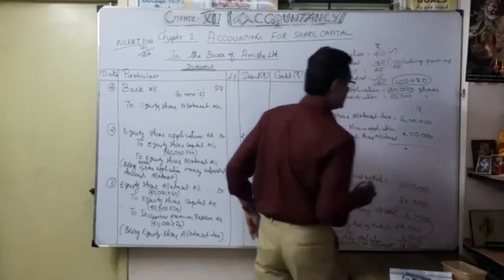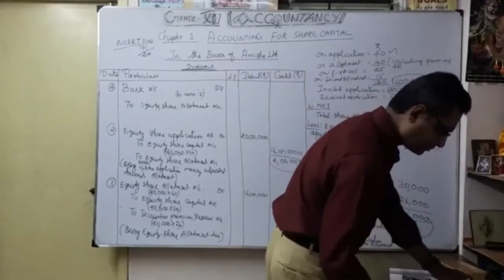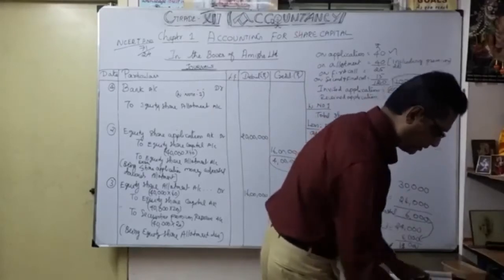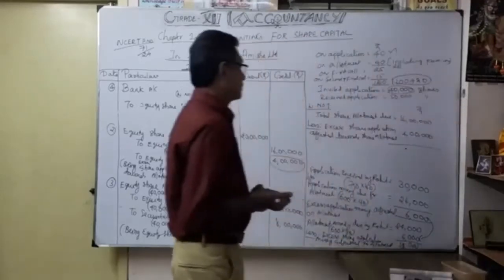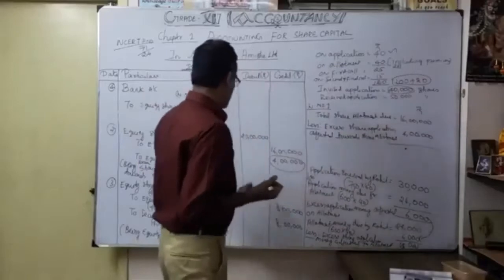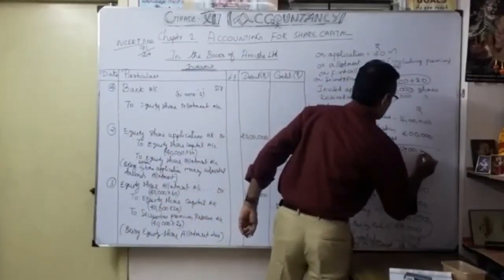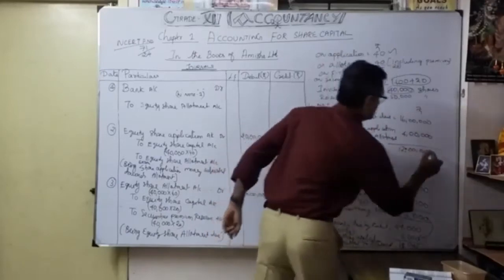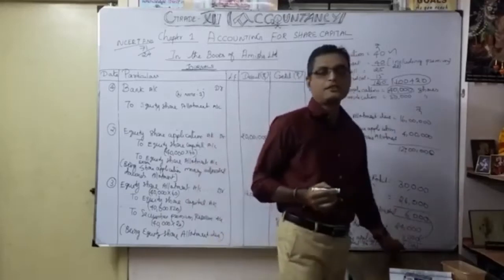So how much are we going to receive? Only 12 lakhs, isn't it? So 16 lakhs, of which 4 lakhs is adjusted, and we receive only 12 lakhs. But the allotment due by Rohit is unable to be received.